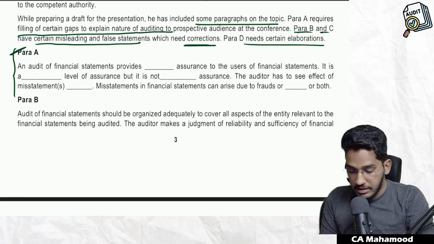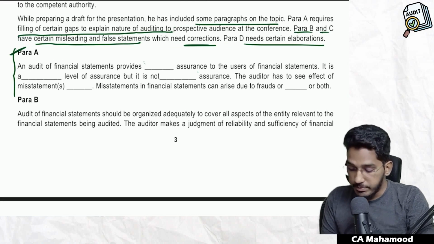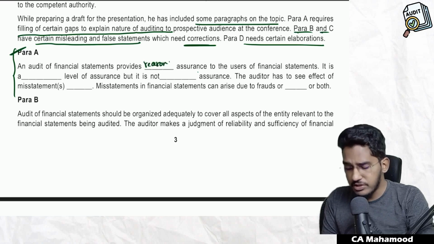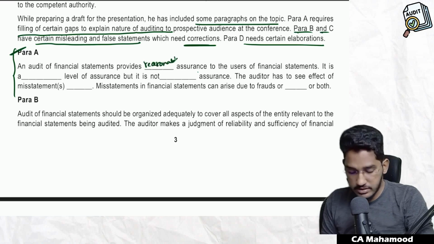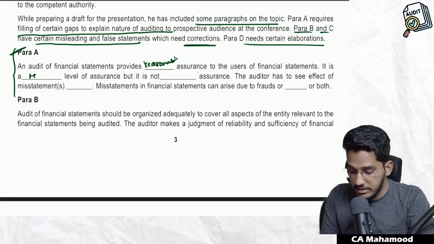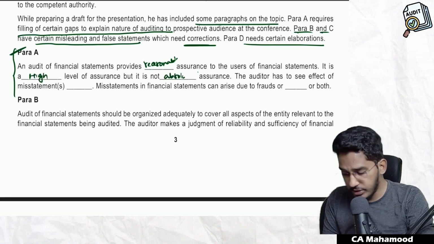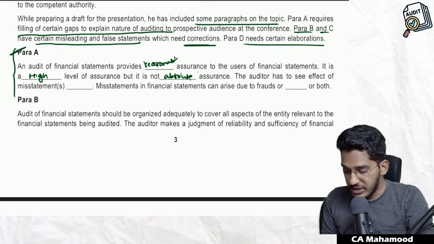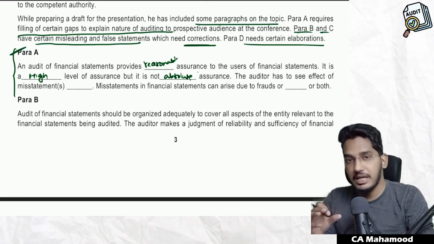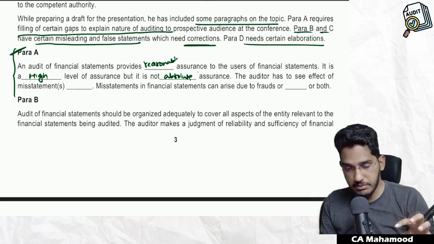Para A, what is that? An audit of financial statements provides which assurance, guys? It provides a reasonable assurance from nature, objective and scope of audit. We have discussed this various times. An audit of financial statements provides reasonable assurance to the users of the financial statements. What is reasonable assurance? High level of assurance, but not absolute assurance. The auditor has to see the effect of the financial statements collectively. You should not see each and every effect of each and every misstatement.